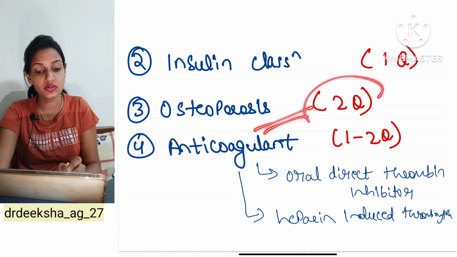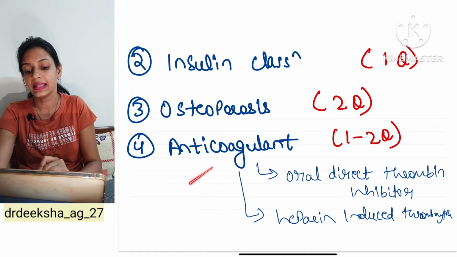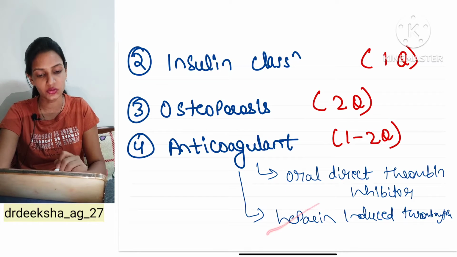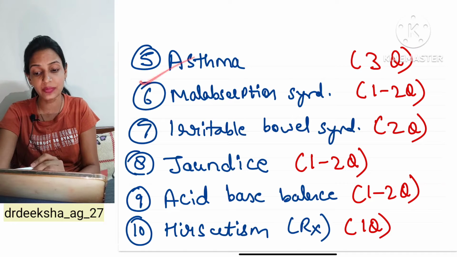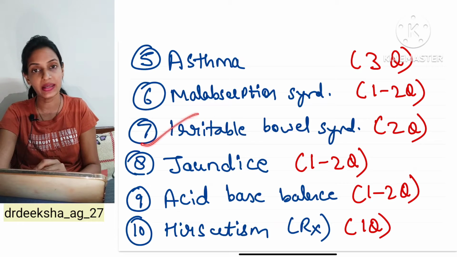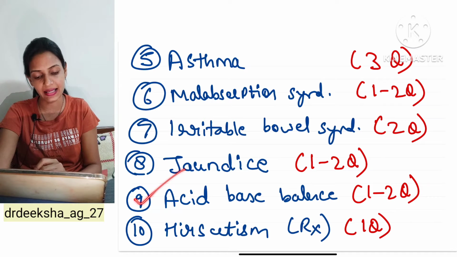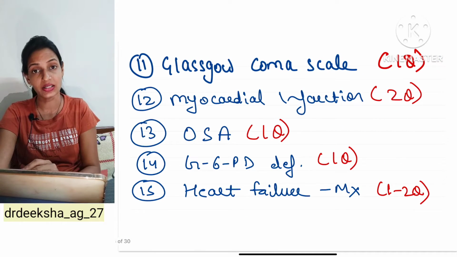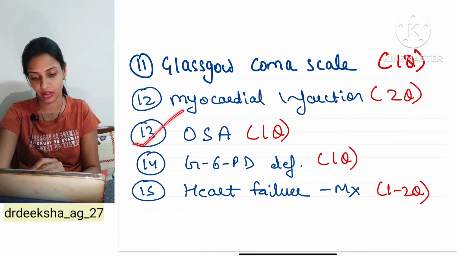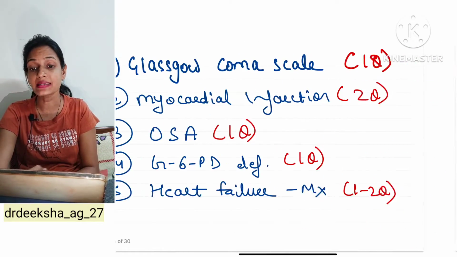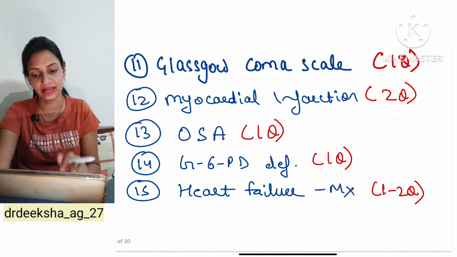Third is osteoporosis. You are going to have 2 questions from this. Then anticoagulant, the pharma, that what are the oral direct thrombin inhibitors, heparin induced thrombocytopenia. Fifth topic is asthma. You are going to have 3 questions from this. Malabsorption syndrome, irritable bowel syndrome, jaundice, acid base balance, hirsutism treatment, Glasgow coma scale, MI. OSA means obstructive sleep apnea, G6PD deficiency, and heart failure management. These are the 15 topics from the medicine.